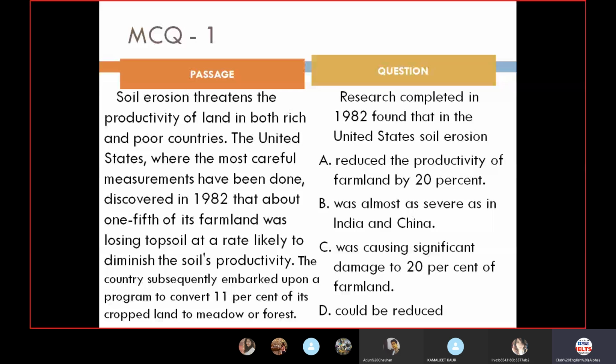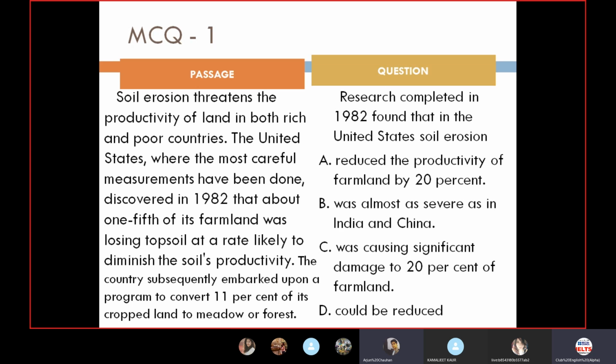Now, why I have given you people this MCQ: I've been testing you, how much you have really attempted back at your home, and how much you are now concentrating on each and every passage or question. Sir, I would like to add one thing. In my first attempt, I was wrong, but in my second attempt, I was right.